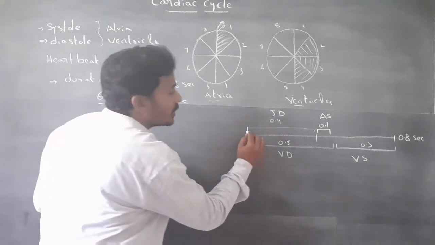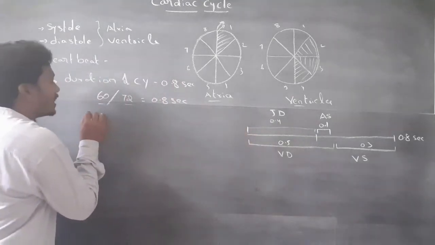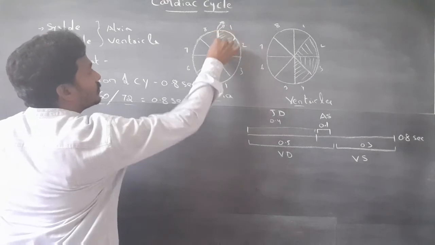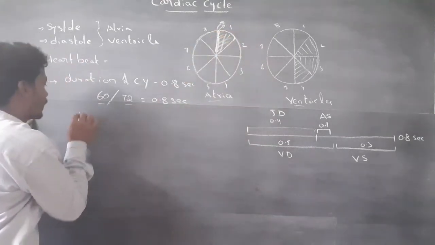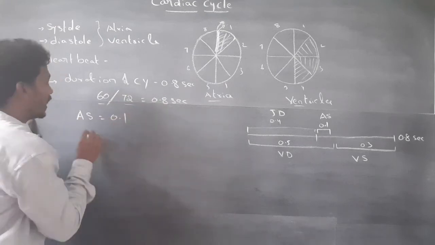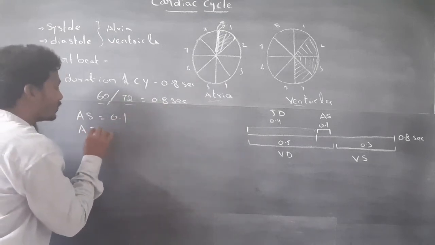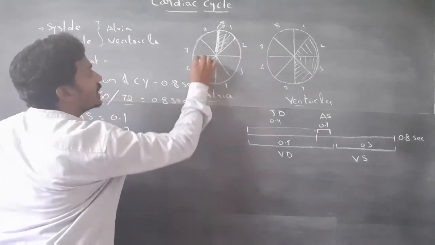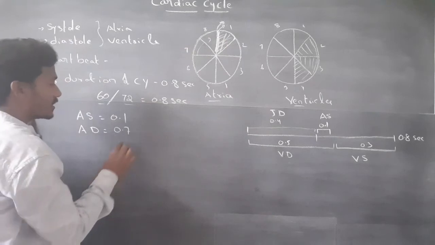In this, atrial systole is 0.1 second and atrial diastole is 0.7 seconds.